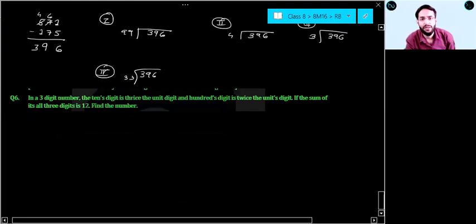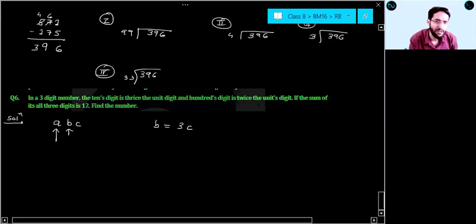In a 3-digit number, the tens digit is thrice the unit digit and the hundreds digit is twice the unit digit. If the sum of all 3 digits is 12, find the number. Let us check. In a 3-digit number ABC, the tens digit is B. It is thrice the unit digit, so B equals 3 times C. And the hundreds digit A is twice the unit digit, A equals 2C. If the sum of all 3 digits is 12, A plus B plus C equals 12.